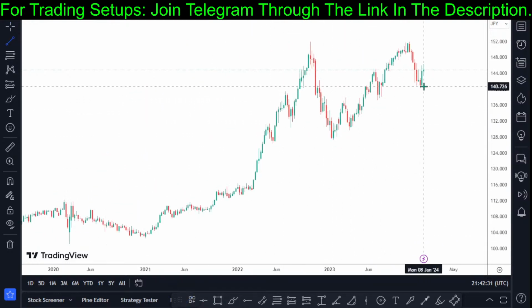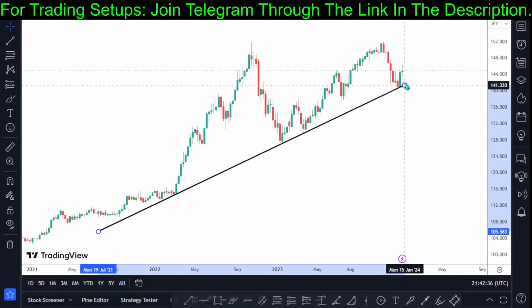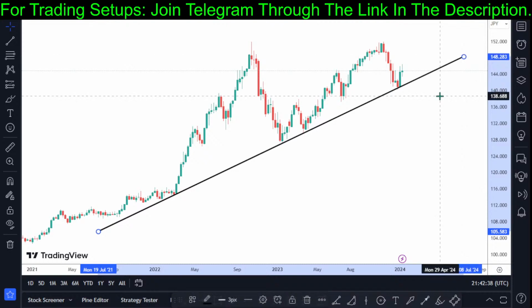the bullish setup, just like what I stated. You can see that.